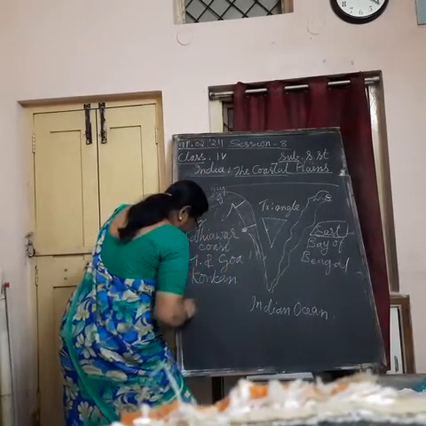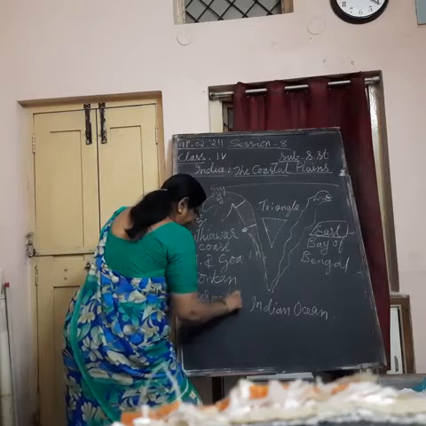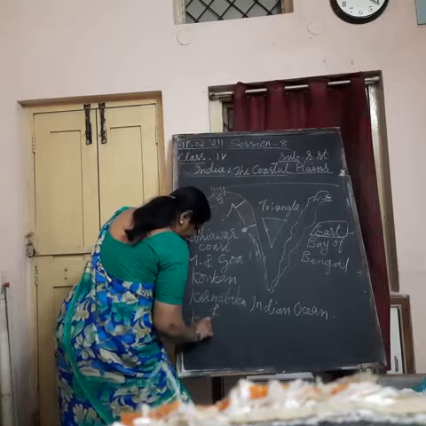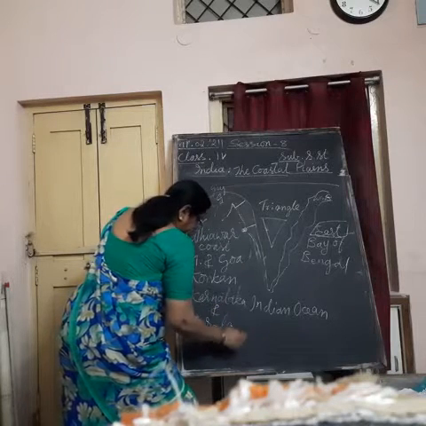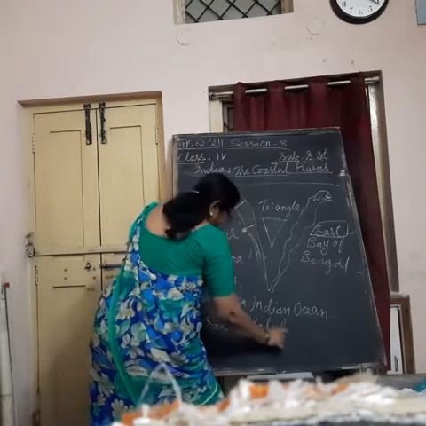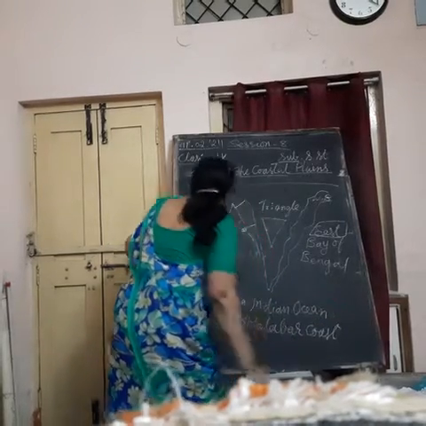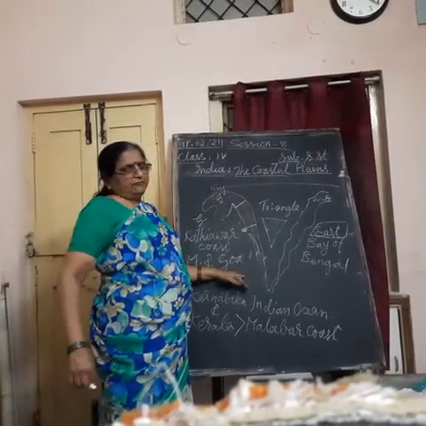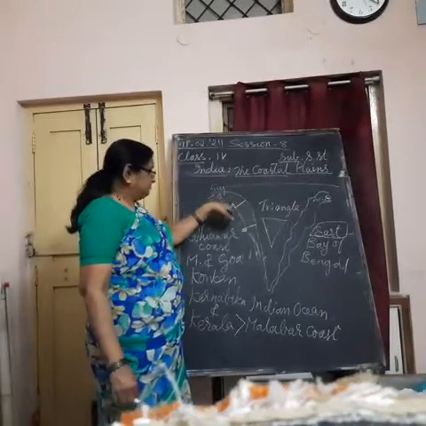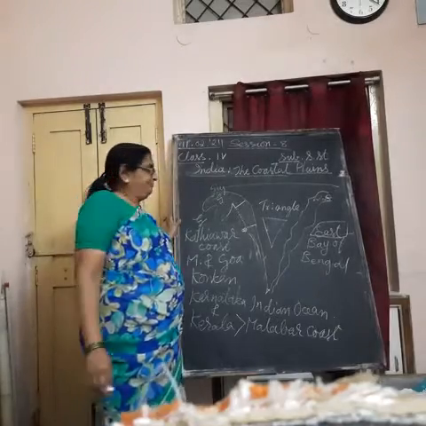This is called Karnataka and Kerala. We call it Malabar coast. So these are the three parts of western coastal plain of our country. The western coastal plain starts from Gujarat, ends at the tip of Kerala.